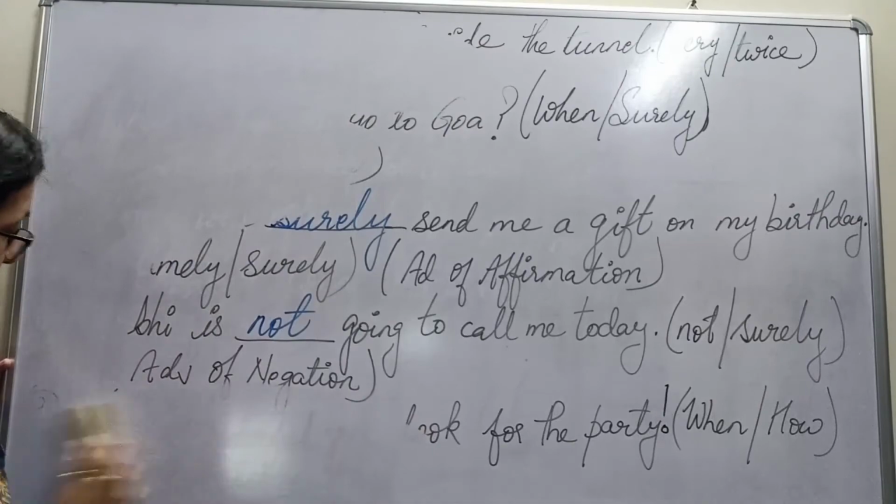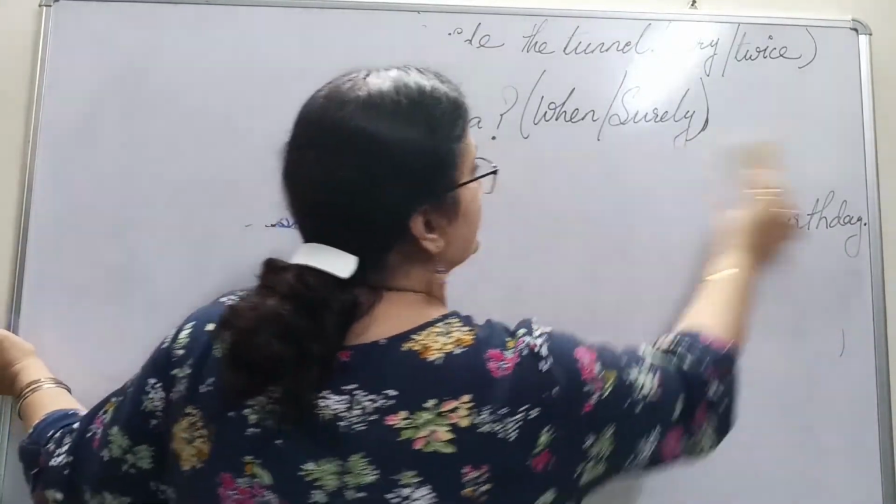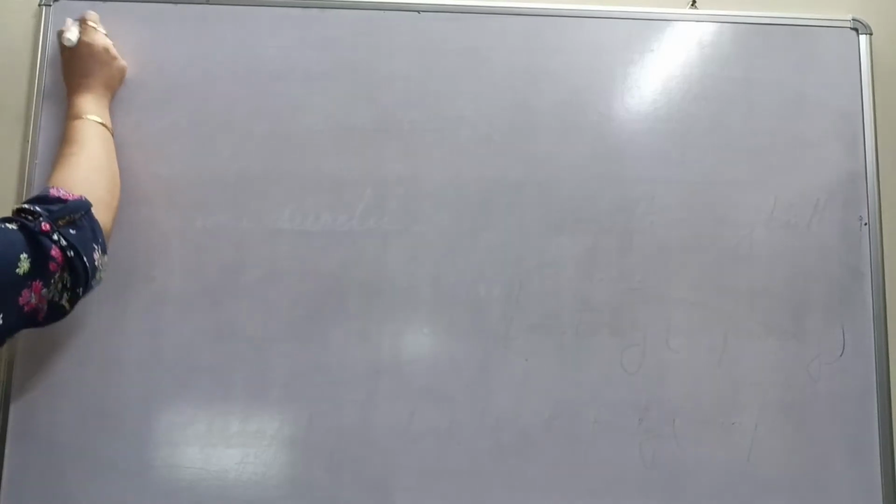Coming to our last sentence, the 10th one, where we need to show the adverb of course, we are just left with adverb of relative, the relative adverb. So let's pick up that sentence. Adverb of relative, or the correct way to say it is relative adverb. What is the sentence that we've picked up for that? Let's see. The 10th one.